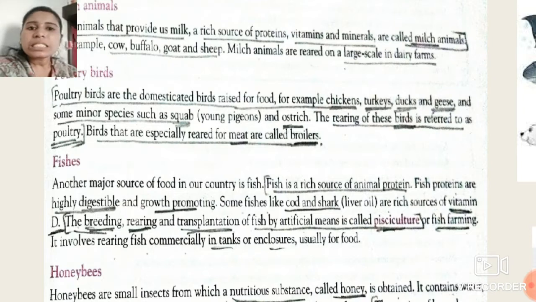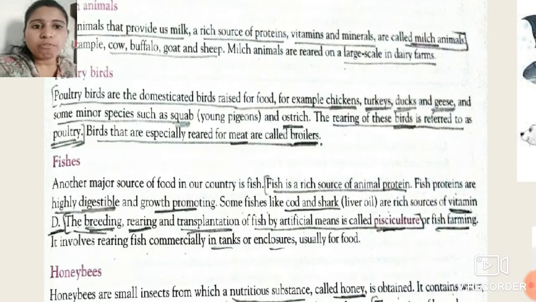The next term is fishes. Do students like fishes? Yes students? See students, it is a major source of food in our country. Why is it a major source of food in our country?